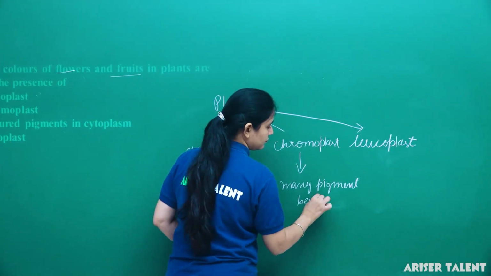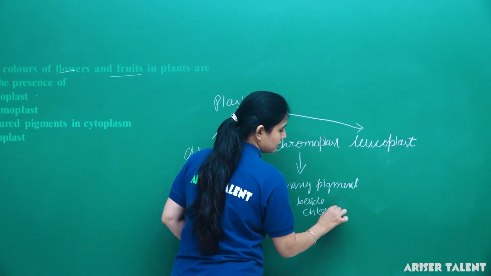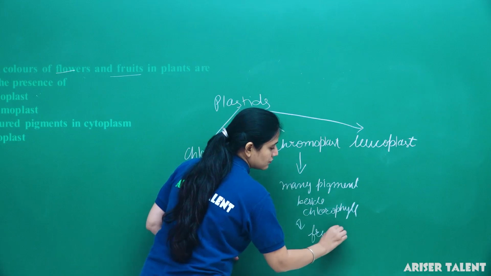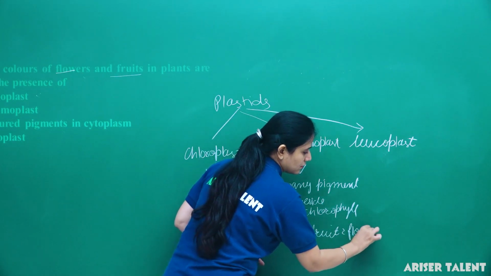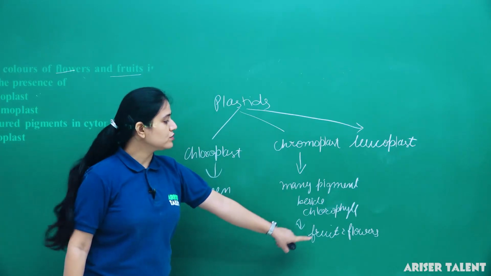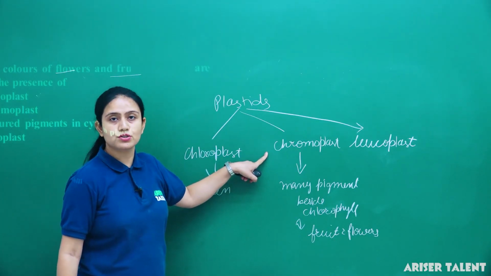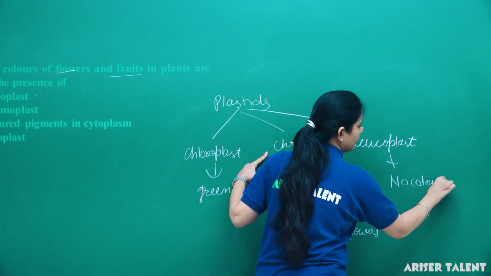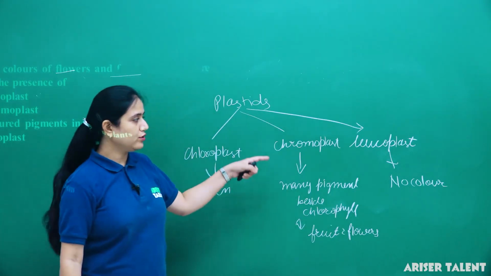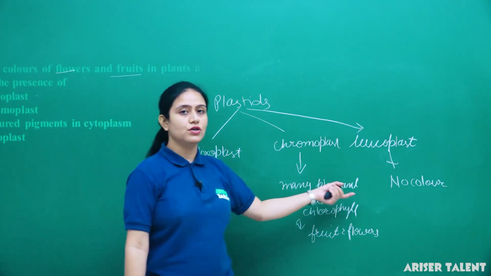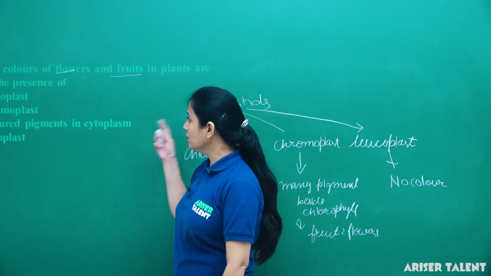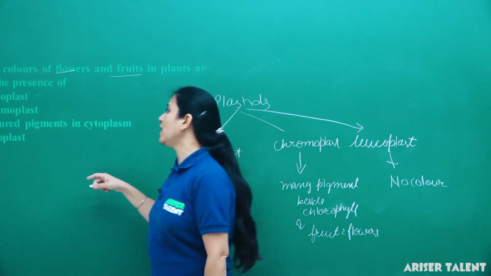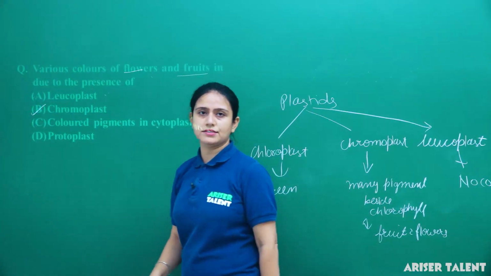Besides chlorophyll, and generally it is present in fruits and flowers. This is the reason that fruits and flowers get different colors due to the presence of chromoplast. Leucoplast, no color. They do not provide any color because they do not contain any pigment. Even they store starch, oil and proteins. So here we can get the answer from these clues that flowers and fruits should have chromoplast. So option B is the correct answer. Clear?